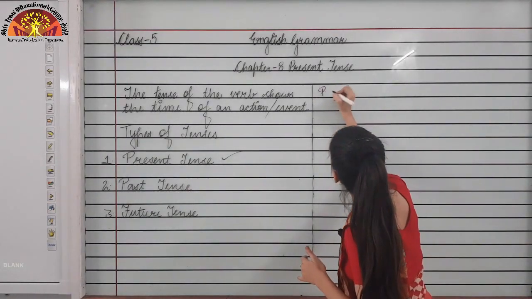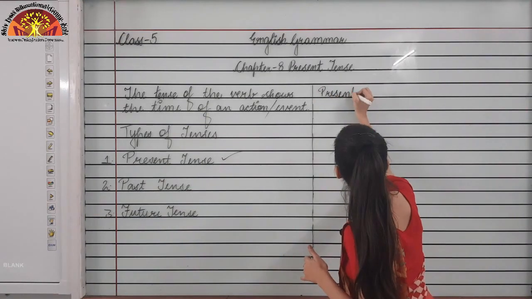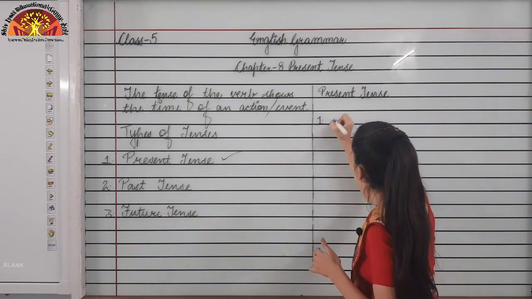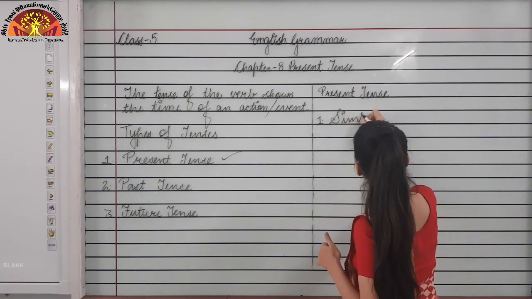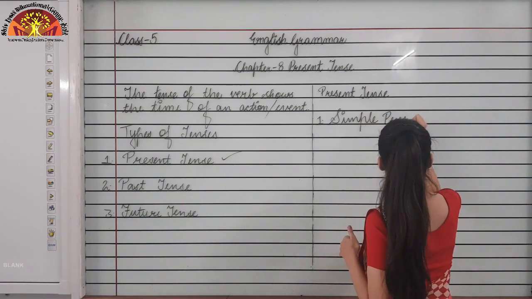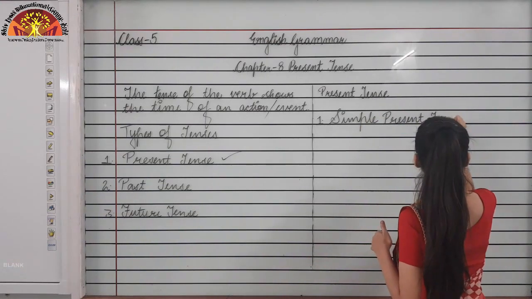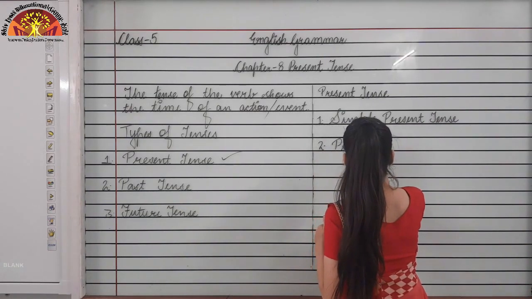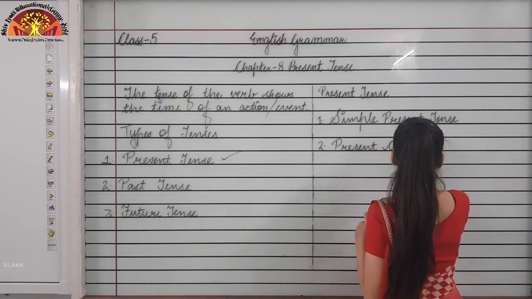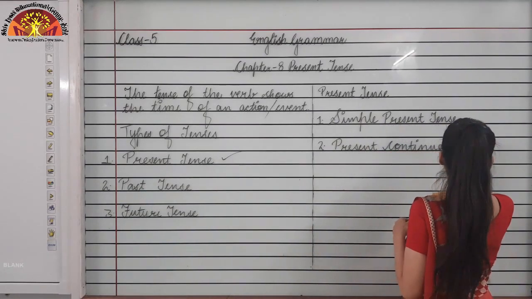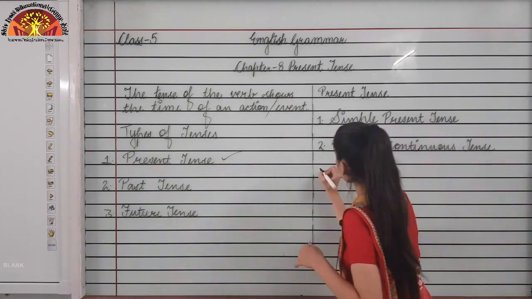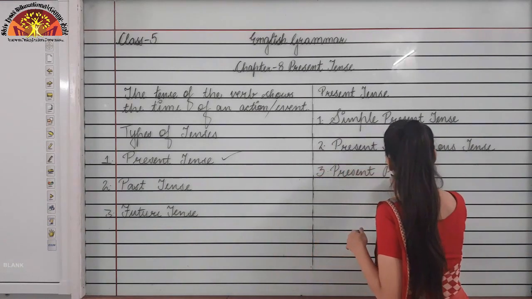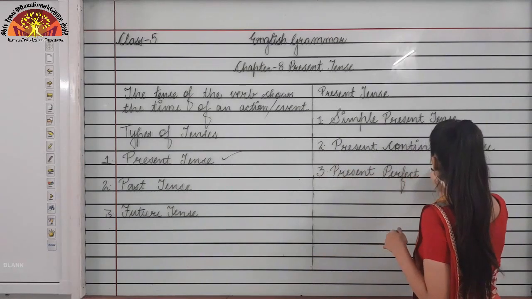Present tense is subdivided into, first, simple present tense, second, present continuous tense, and the third one, present perfect tense.